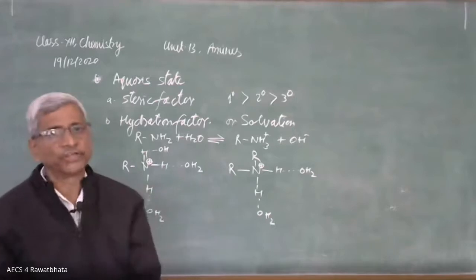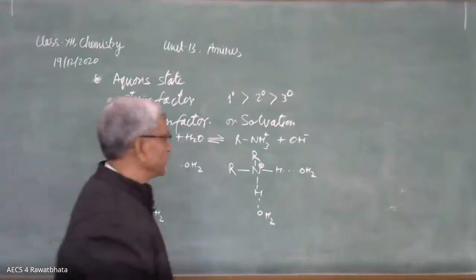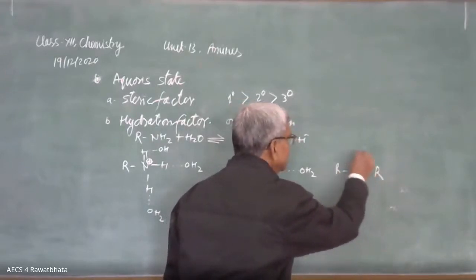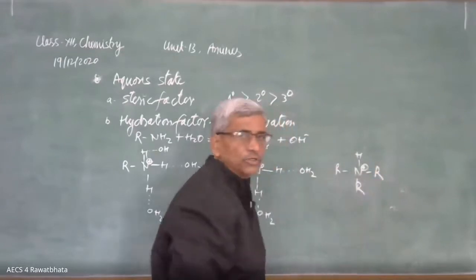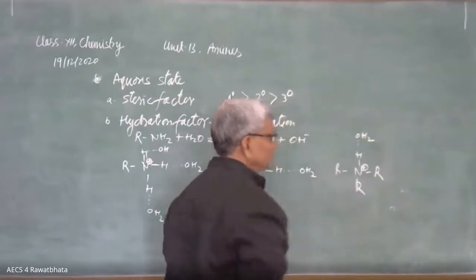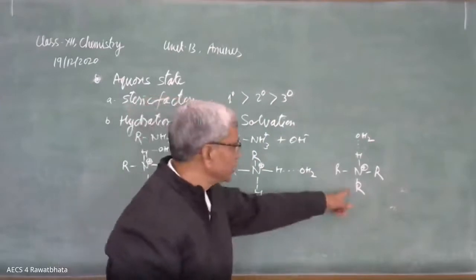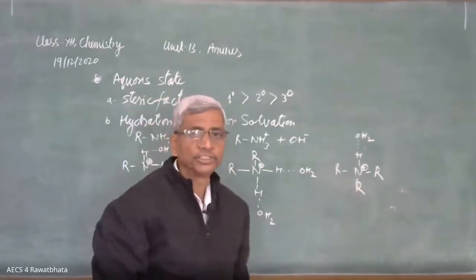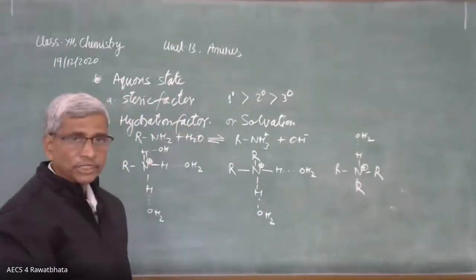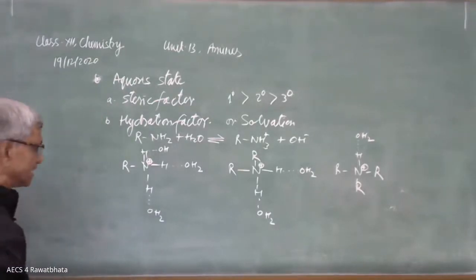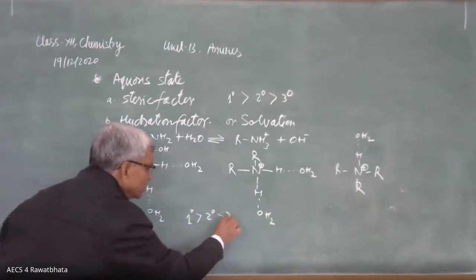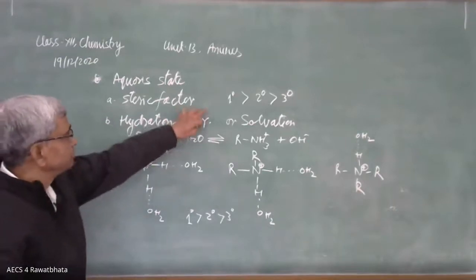We are talking about the hydration factor only at this stage. In the 3-degree ion, R3NH, there is only one hydrogen attached during hydrolysis, and it can form only one hydrogen bond, OH2. Its hydration energy is minimum, its solvation energy will be minimum. As per this hydration factor, the order of basic strength is 1-degree greater than 2-degree greater than 3-degree. See the contradiction.